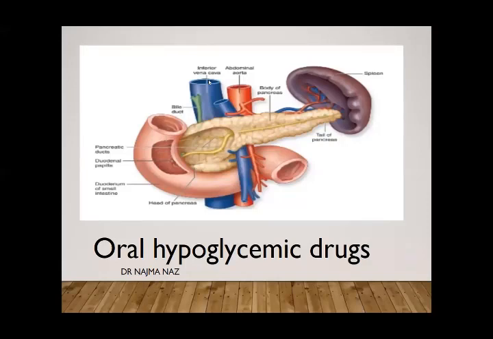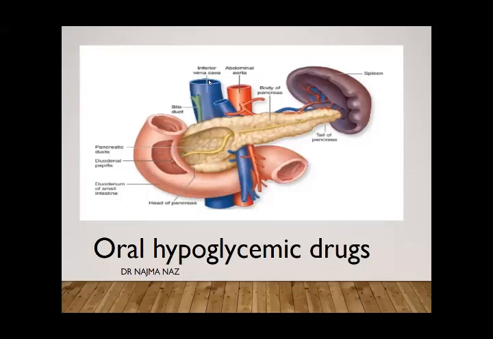So type 1 diabetes is totally dependent on insulin, while type 2 diabetes is mainly treated by oral hypoglycemic drugs. Because in this type of diabetes, the beta cells of the islets of Langerhans are still working and secreting insulin. But sometimes the tissue has a resistance to insulin. Insulin will not bind with the receptor and will not produce its effect.